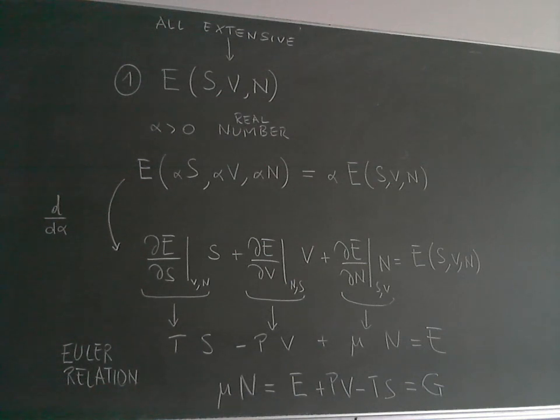So this Euler relation tells me that the Gibbs free energy is equal to the chemical potential times the number of particles, or that the chemical potential is the Gibbs free energy of the system divided by the number of particles.